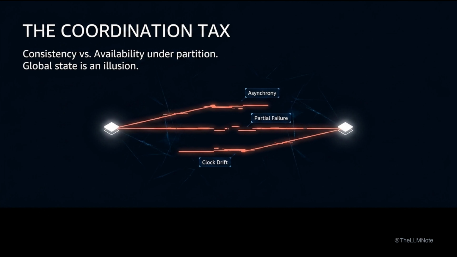So what's the real problem? Let's talk about the coordination tax. Distribution forces a trade-off: consistency versus availability under partition. Network asynchrony, partial failure, and clock drift make global state an illusion. Traditional ACID guarantees dissolve across process boundaries, which identifies the root cause of difficulty. Coordination is the cost of decoupling, and the network is unreliable by design.